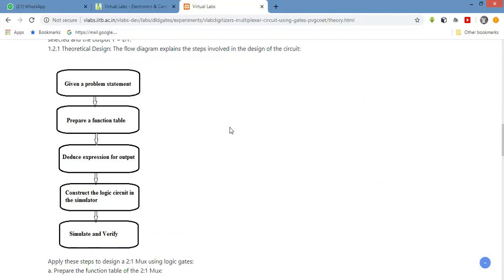Now the procedure: read the given problem statement, prepare a function table, reduce the expression for the output, construct the logic circuit in the simulator, simulate and verify. Here our aim is to simulate, or run, a 2:1 multiplexer with the help of this virtual lab on the simulator.